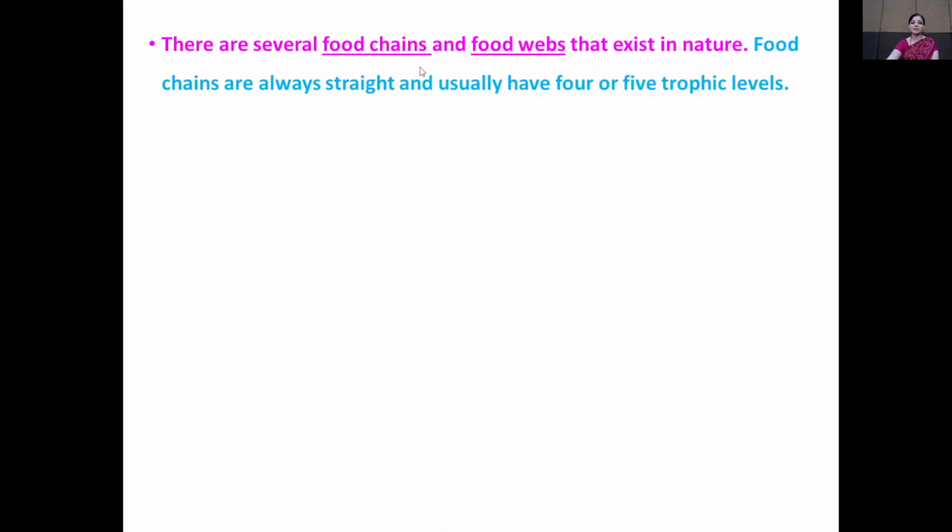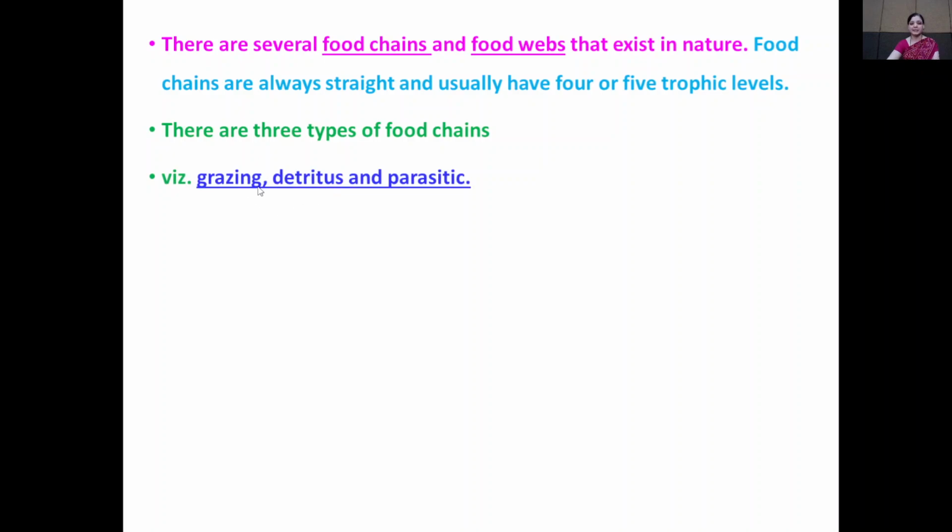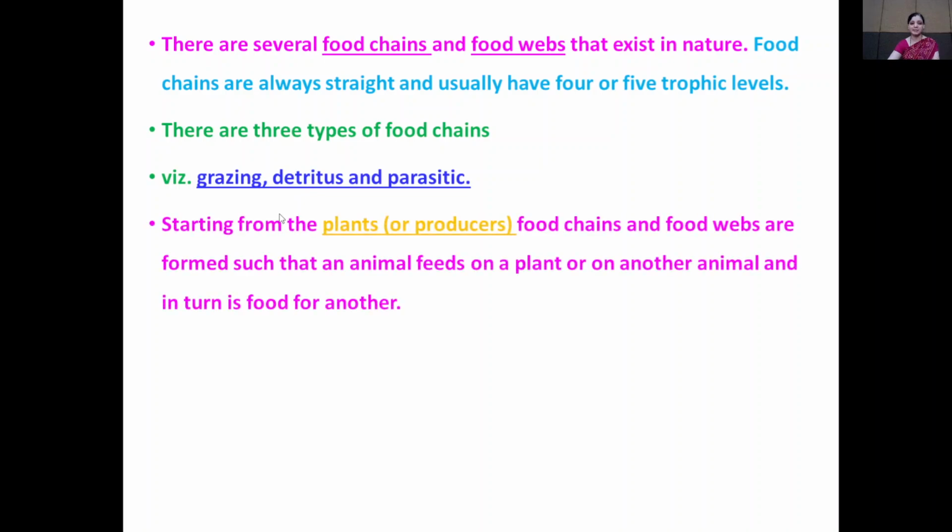Now there are several food chains and food webs that exist in nature. Food chains are always straight and usually have 4 or 5 trophic levels. There are 3 types of food chain. First is the grazing food chain, second is the detritus food chain, and third is known as the parasitic food chain.